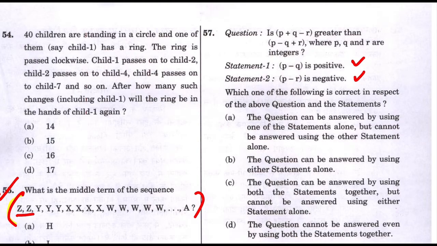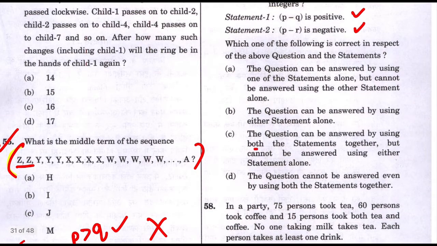If you are able to answer the question, you can say whenever I've used two statements together, I was able to answer the question, but not using any of the statements alone. In this question, you don't have to prove that Q is greater than R or R is greater than Q. They simply ask you, using the two statements, will you be able to give me an answer? I said, yes, I will be able to give you an answer.